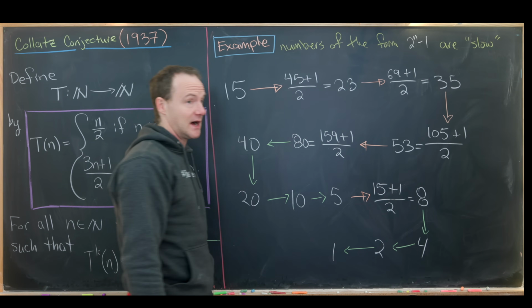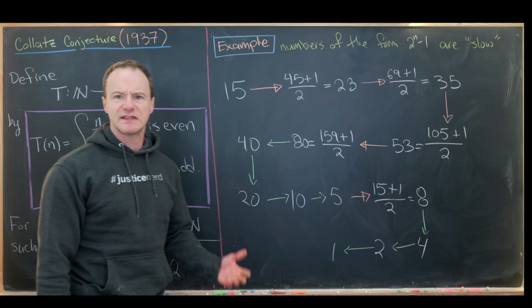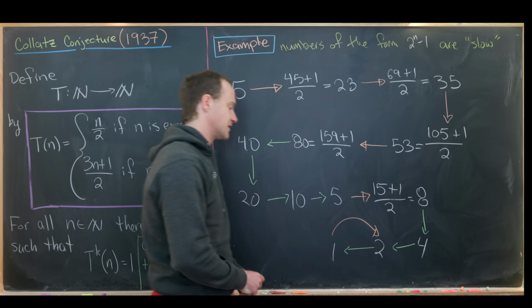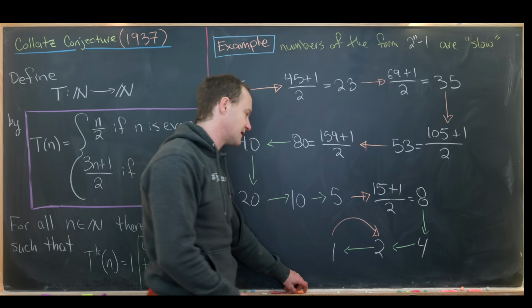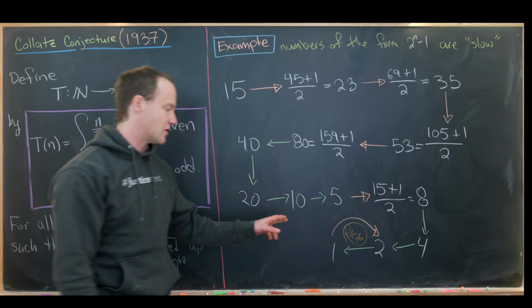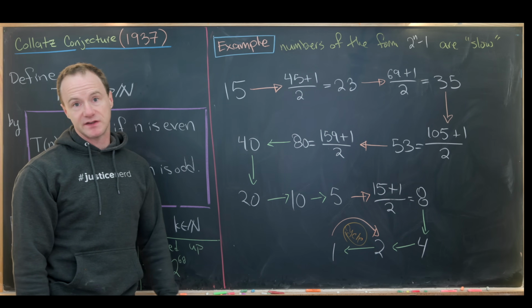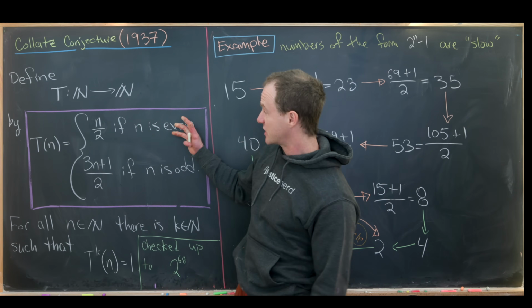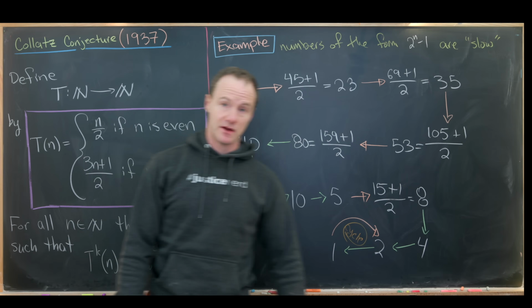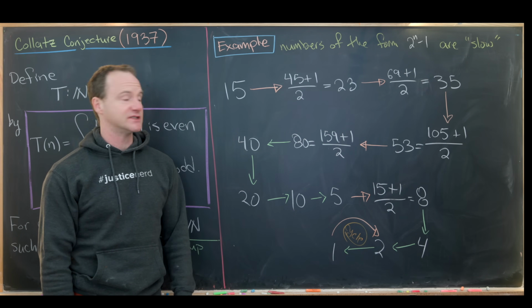Well, the number 1 is odd. If we apply this rule to an odd number, we'll get 3 times 1 plus 1. That's 4 divided by 2, which is 2. So that takes us back to the number 2. So that creates something that's called a cycle for this function. So we've got this cycle which goes from 1 to 2 to 1 to 2, so on and so forth. And in fact, this conjecture is equivalent to saying that the only cycle for this function in the natural numbers is given by this trivial cycle between 1 and 2.